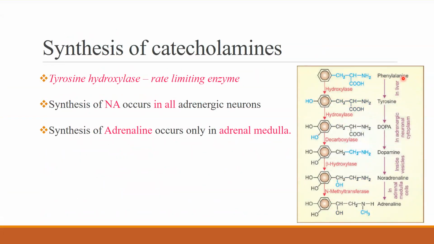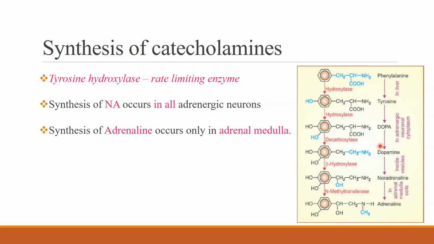Phenylalanine is the necessary molecule required for the synthesis of adrenaline. Phenylalanine, in the liver, in the presence of the enzyme hydroxylase, gets converted into tyrosine. Tyrosine, under the influence of the enzyme tyrosine hydroxylase, gets converted into dopa and dopamine. This tyrosine hydroxylase is the rate limiting enzyme in the synthesis of dopamine, noradrenaline, as well as adrenaline.